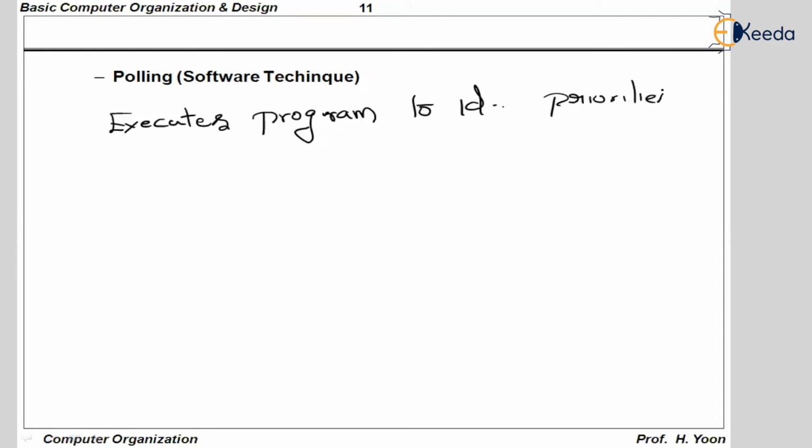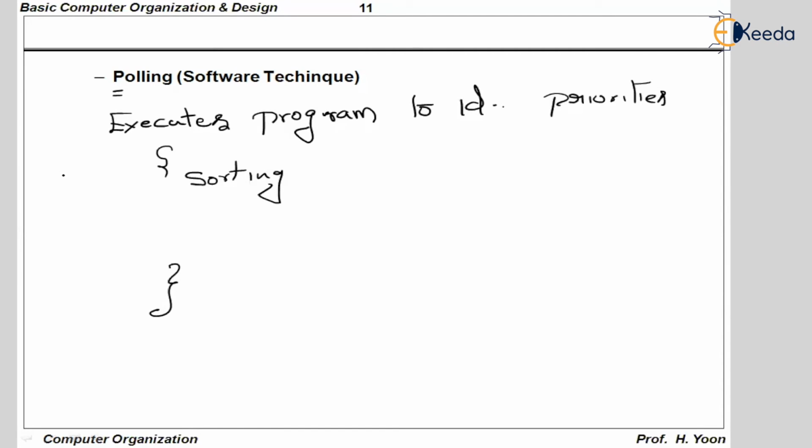This polling program can be written using any of the sorting techniques. Eventually the priorities will be sorted out. In the polling program, the CPU gets all the priorities, then it sorts them out.